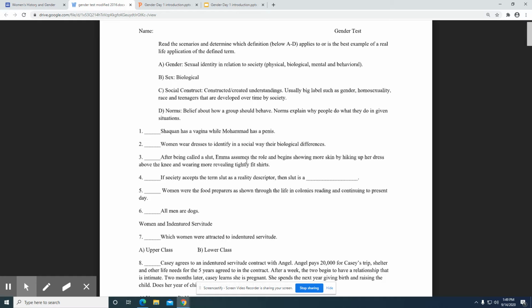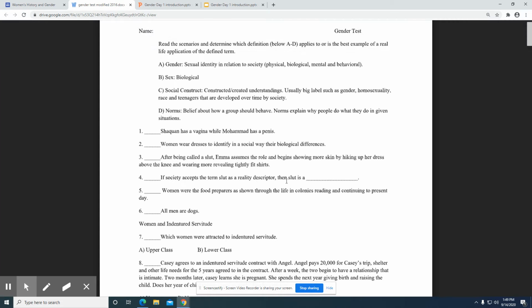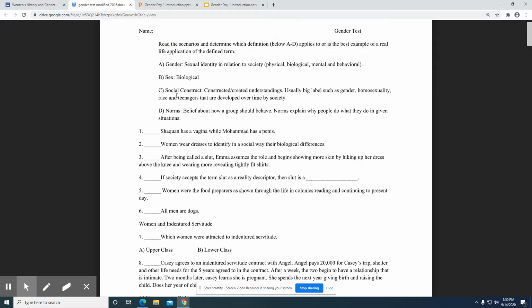I am not asking about slut. I'm more concerned about Emma's behavior and how she is now starting to buy into that idea, and that she's starting to engage in behaviors that are known about how such people act, which is number four. If society accepts the term slut as a reality descriptor, then slut is a social construct. So just keep in mind, gender is a social construct, and there are certain expectations, behaviors about how the genders are supposed to act, which creates a norm. So let's think about it like that.